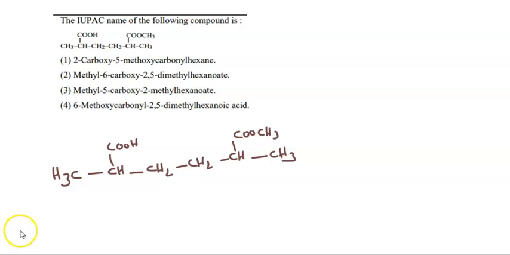According to the IUPAC preference order of the functional groups, we must give the least possible number to the carboxylic acid. Then it is 1, 2, 3, 4, 5 and here it will be 6.